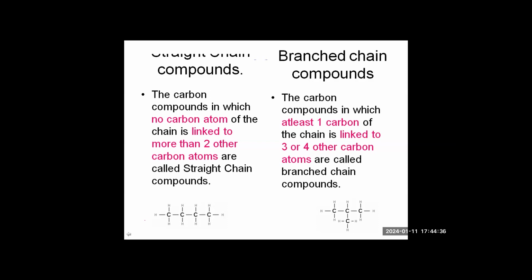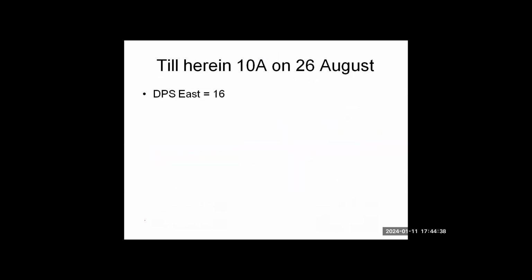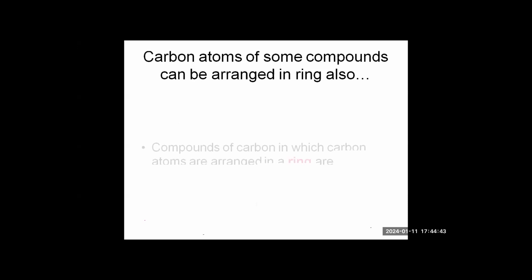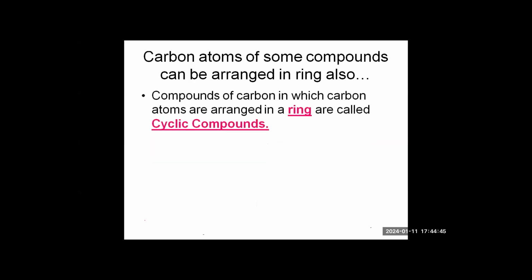So we have discussed carbon compounds today, which have single bond, double bond and triple bond, and which are straight chain, branched and cyclic compounds. So if any questions